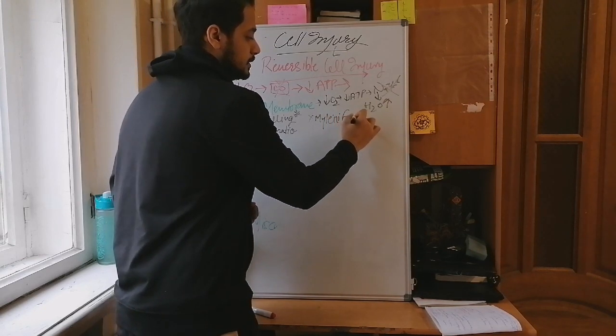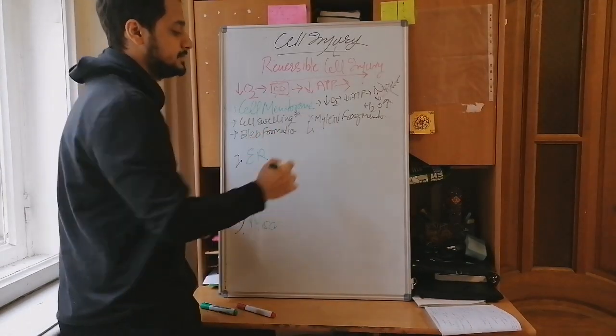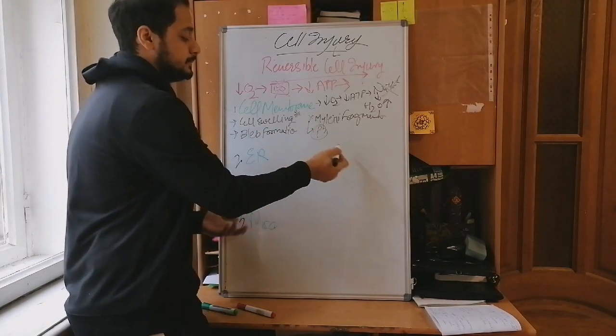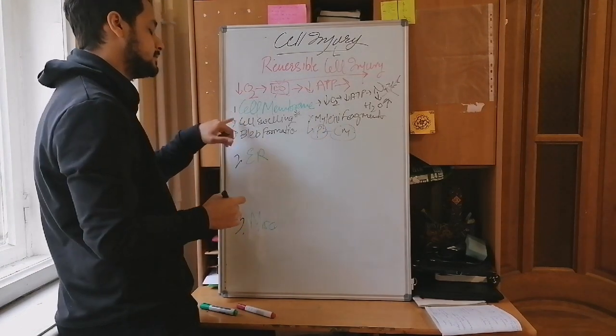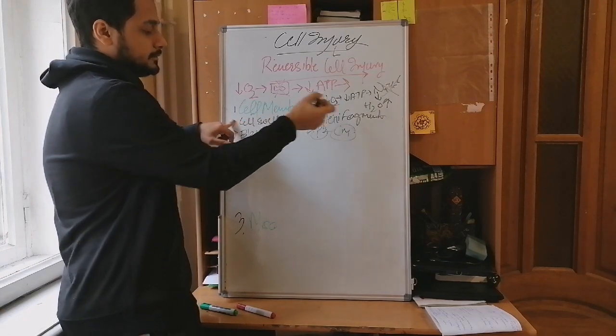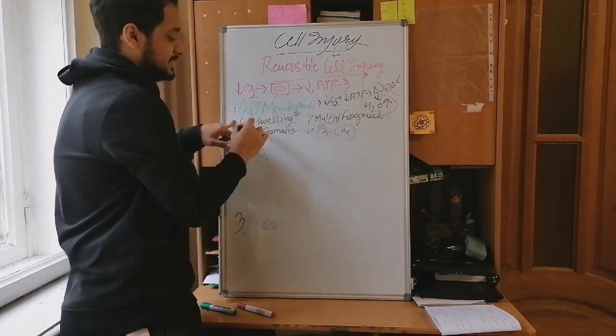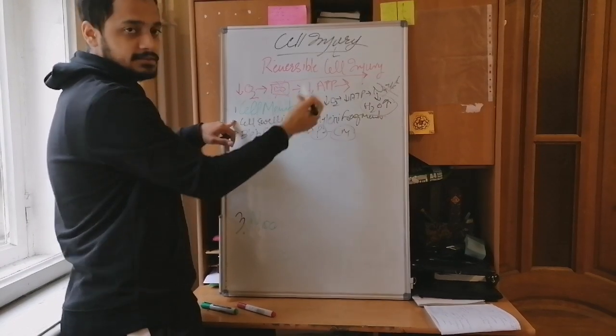Myelin fragments. So what are myelin fragments? Myelin fragments are basically phospholipids from the cell membrane. An important factor is that we're going to see cell swelling in the cell membrane because of the filling of water. So there's an increase in the size of the cell in reversible cell injuries.